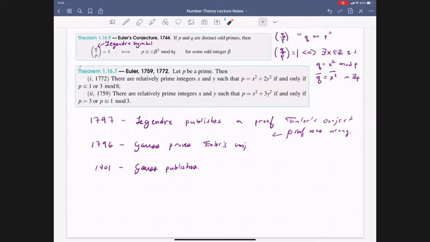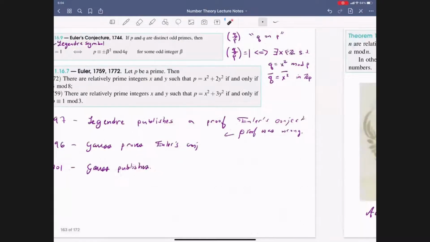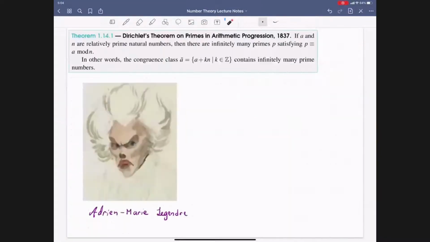But of course, the fame goes to Gauss, and rightly so. He was the first one to publish a complete proof. But in Legendre's eyes, he felt spited, because Gauss got all the fame, yet he had spent over 12 years working on proving this conjecture of Euler, and dedicated an entire aspect of his career just trying to develop the tools necessary to prove this. And so for the remainder of his life, Legendre actually, in conversation, whenever he had the chance, would talk badly of Gauss as someone who would take credit for other people's work.